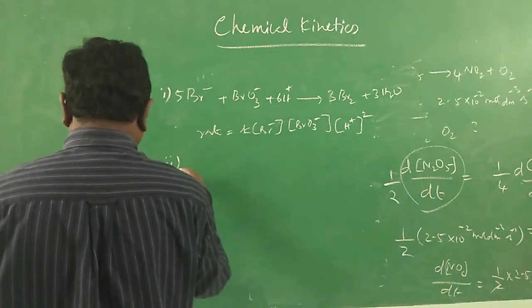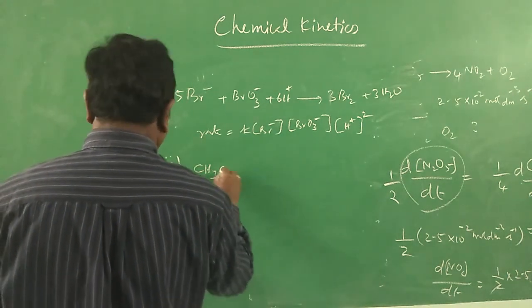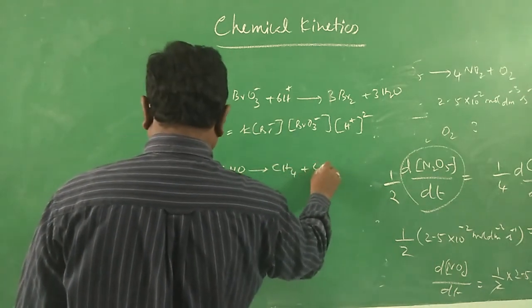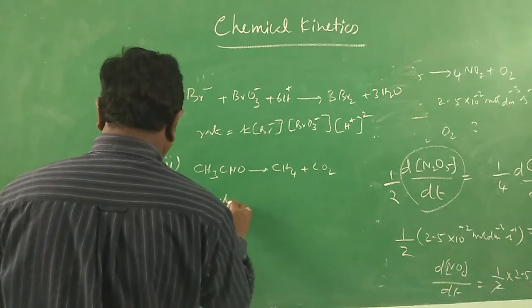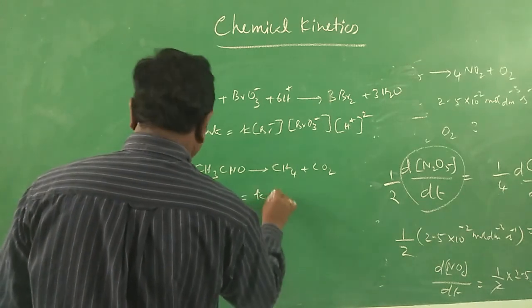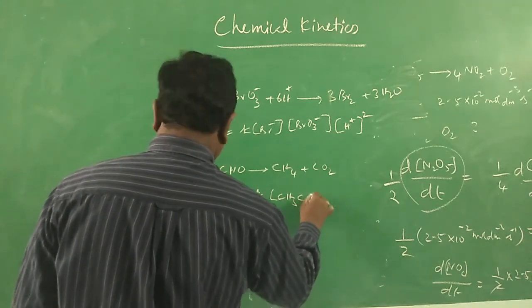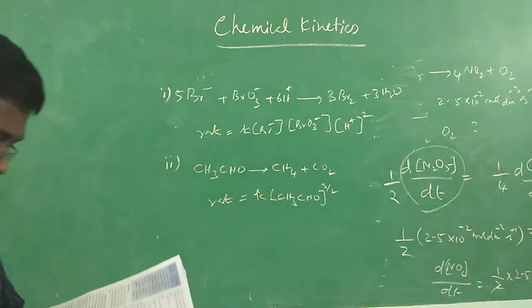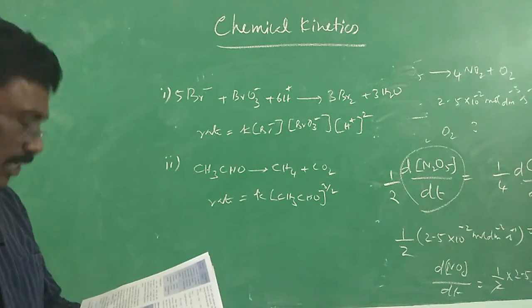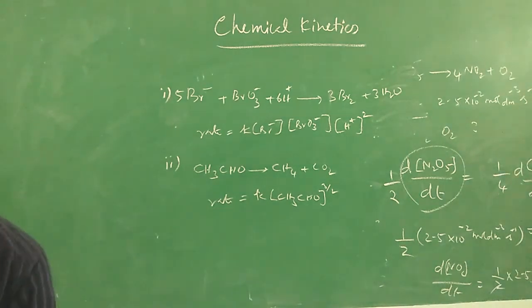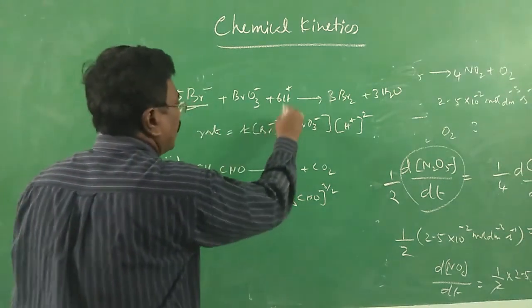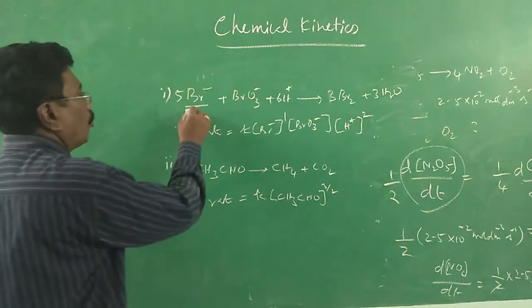The second reaction is given as CH3CHO, acetaldehyde, gives CH4 plus CO. Here the rate is given as k into molar concentration of acetaldehyde to the power 3/2. You are asked to find the order with respect to each reactant as well as the overall order. Very simple. Order with respect to Br minus is 1.